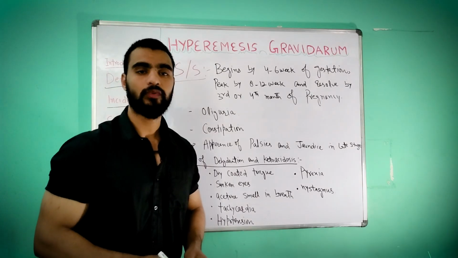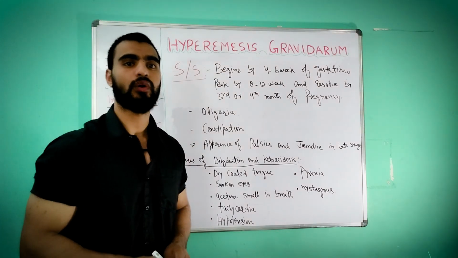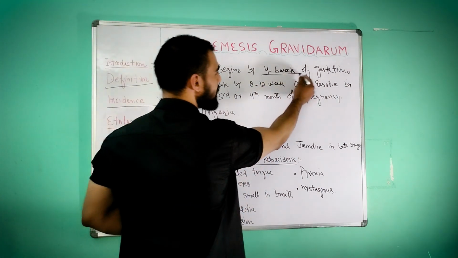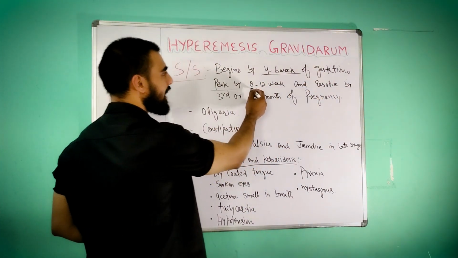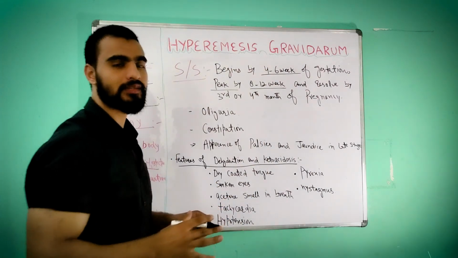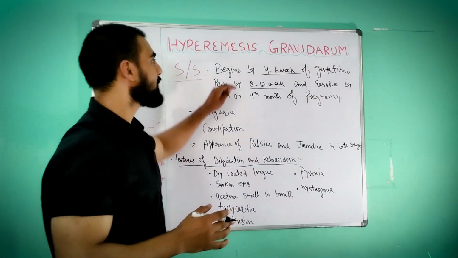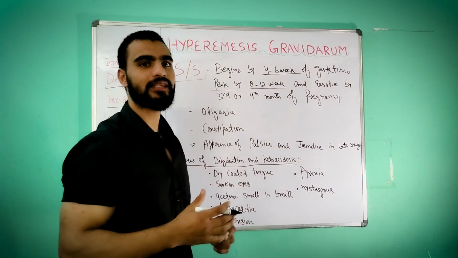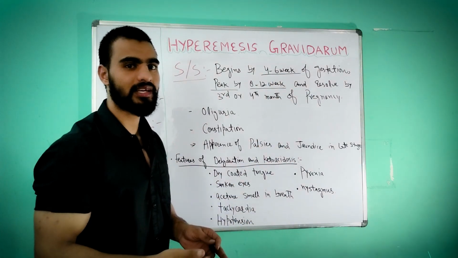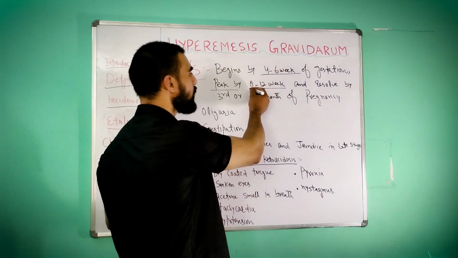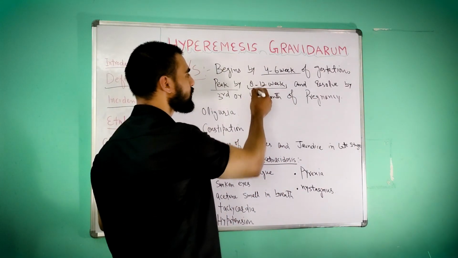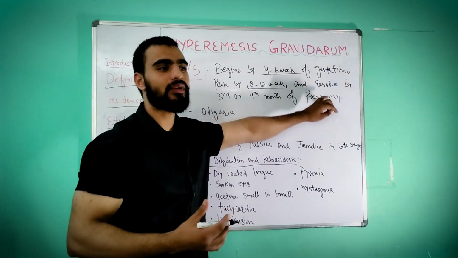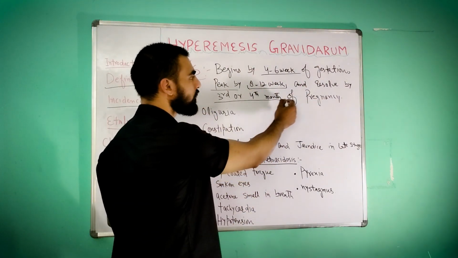Okay. So now we will see the signs and symptoms of hyperemesis gravidarum. It begins by the 4th week of gestation, with a peak at 8 to 12 weeks. It occurs from 4 to 6 weeks of gestation, meaning pregnancy, occurs more in 8 to 12 weeks, and resolves by the third or fourth month of pregnancy.